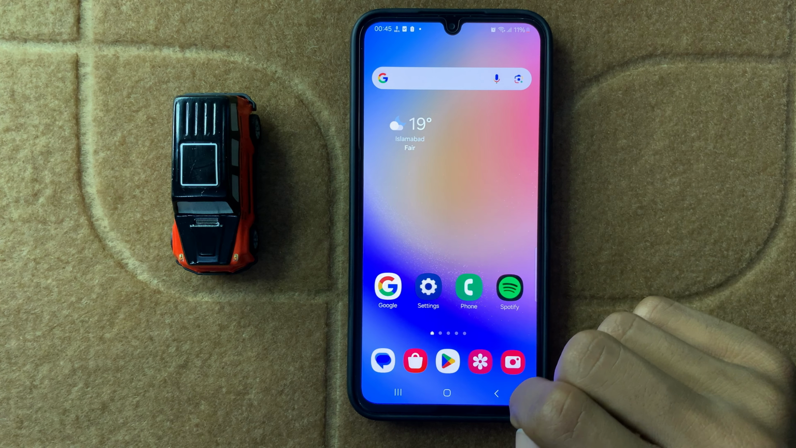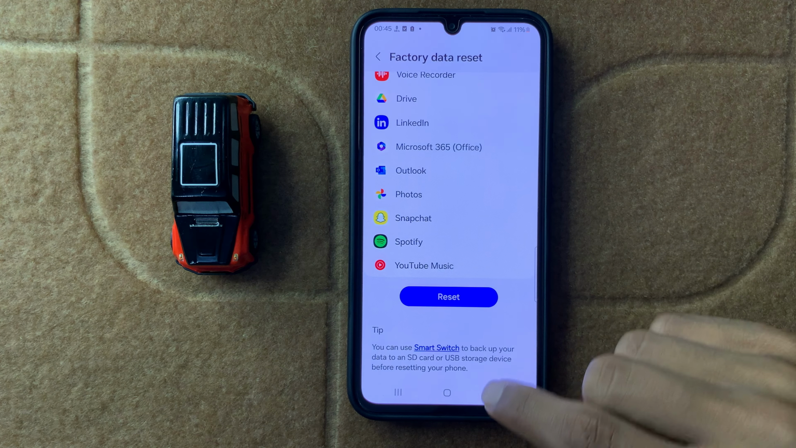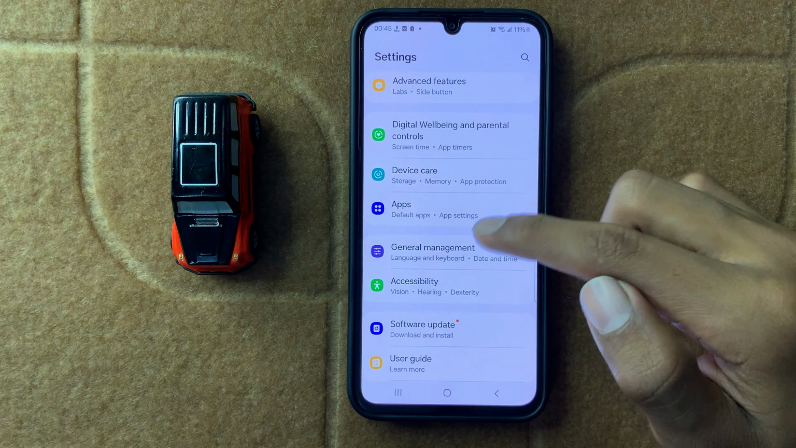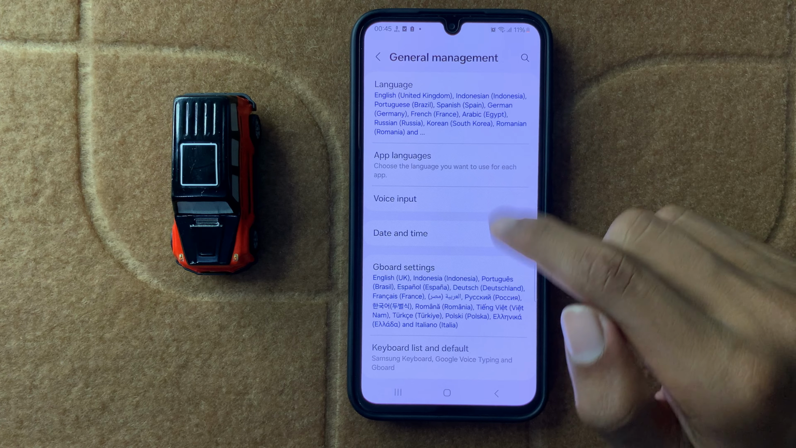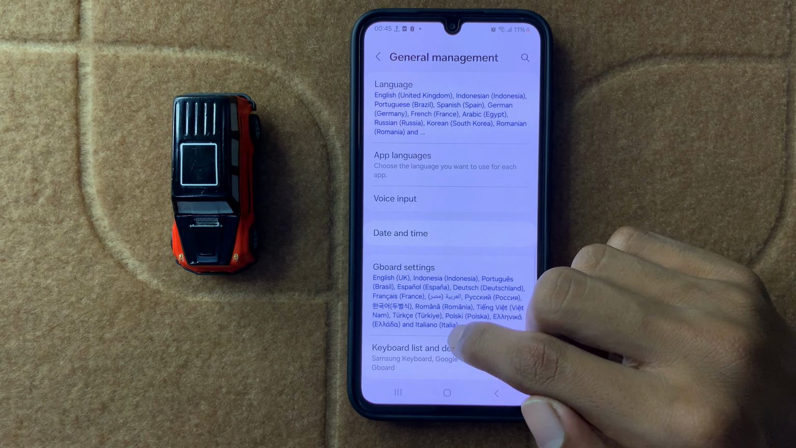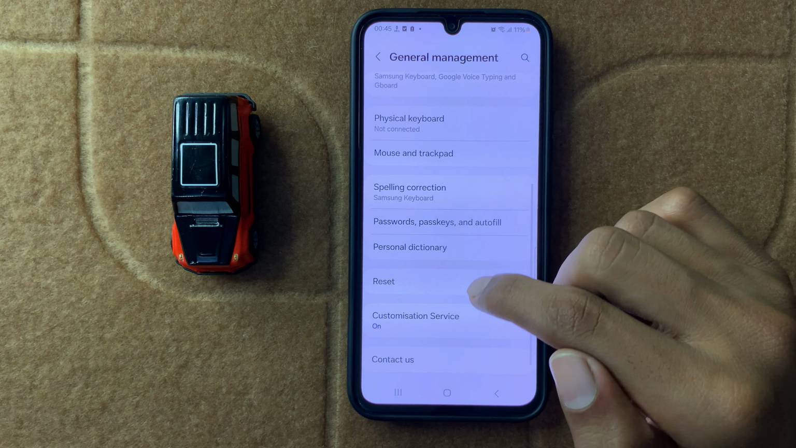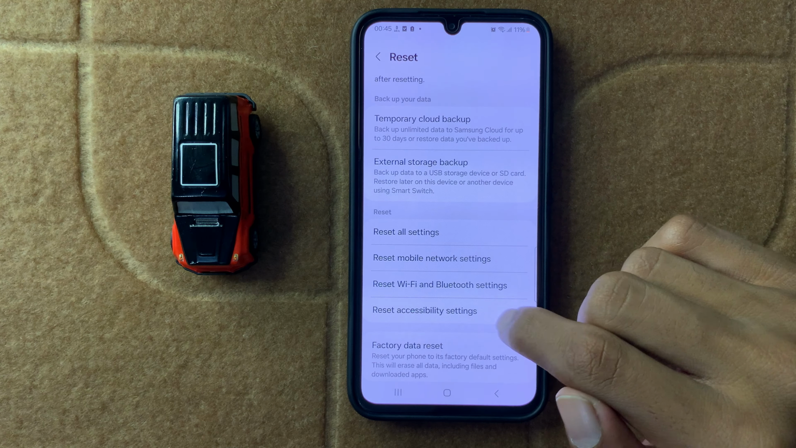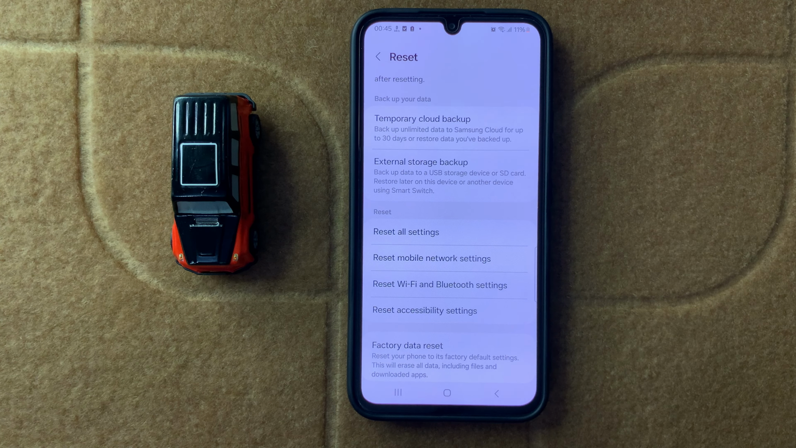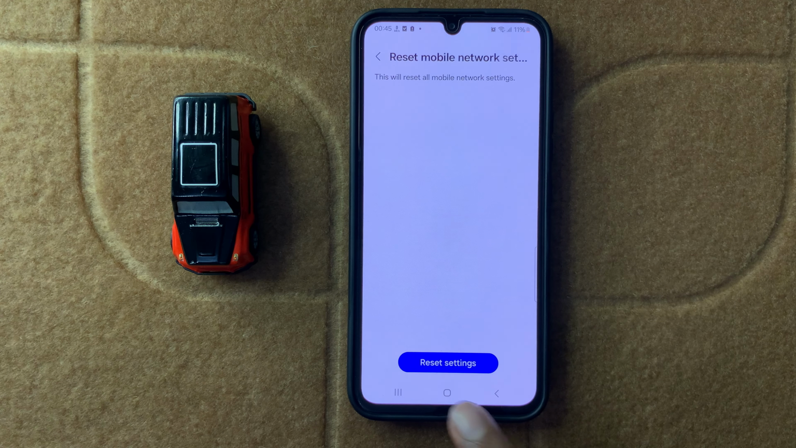To reset your network settings, open settings and open general management. In general management, scroll down and click on reset, and then scroll down and click on reset mobile network settings, and then click on reset settings. After resetting network settings, your problem will be fixed.